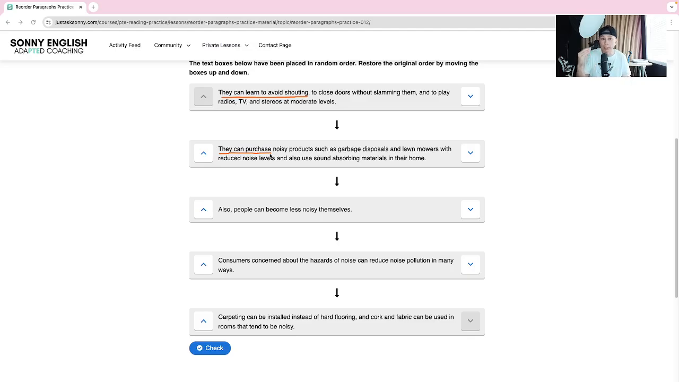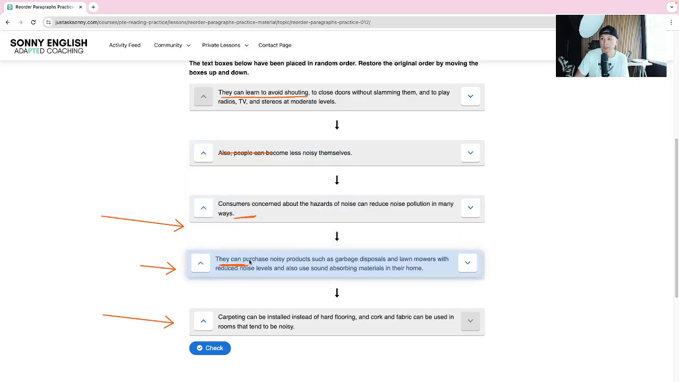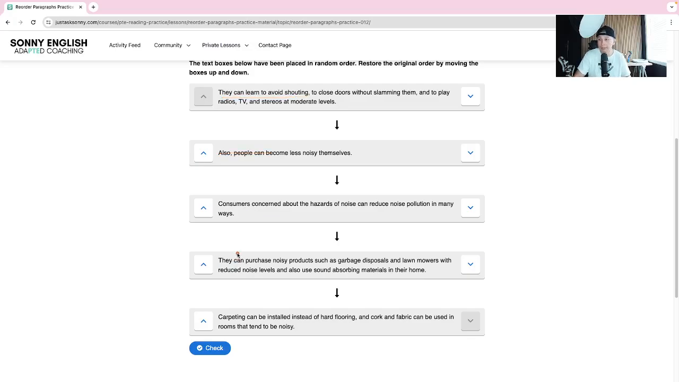So let's just go and look for sentences that have people in them. Okay, so let's check here, here, and here. And there it is. There's one that says people and one says consumers. There you go. Now, right away, I see the one that links with consumers, because who else would purchase? So I'm going to put these two together, consumers, and they can purchase. That's got to be a link right here.